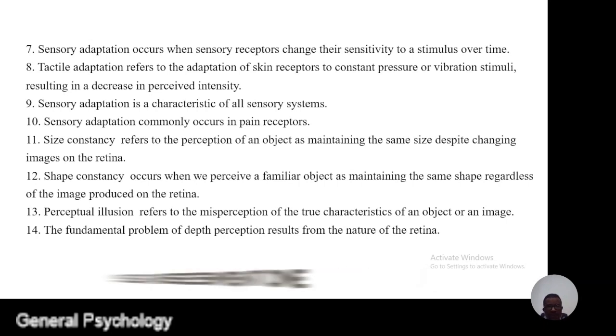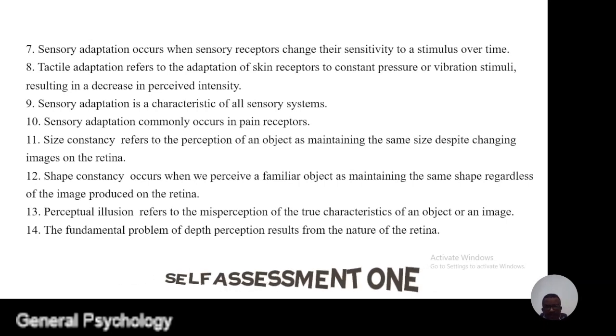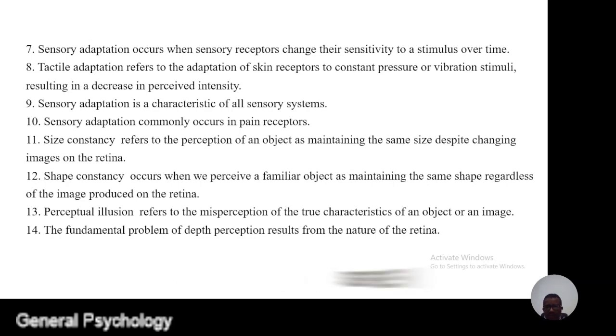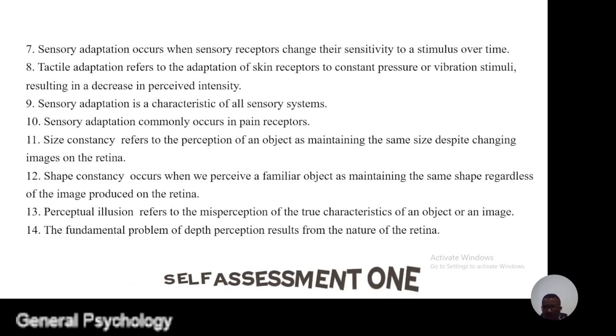Question number 13. Perceptual illusion refers to the misperception of the true characteristics of an object or an image. Question number 14. The fundamental problem of depth perception results from the nature of the retina.